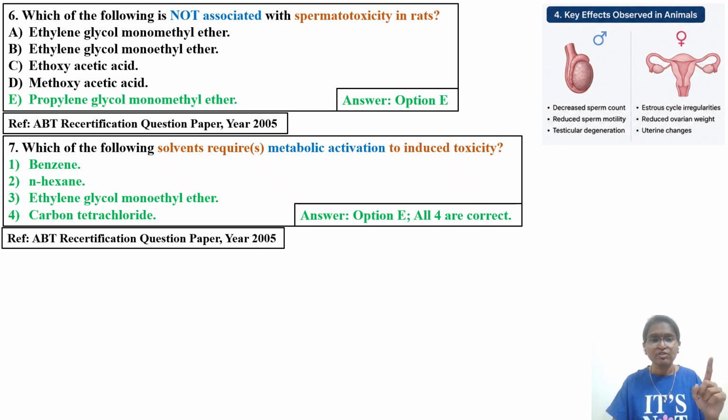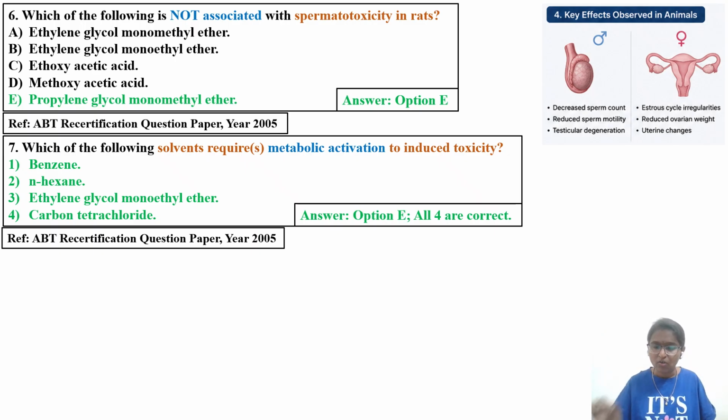Which of the following is not associated with spermatotoxicity in the case of rat? This is important, as I told you, glycols are going to affect reproductive toxicity, male as well as female reproductive organs, male fertility, and the estrous cycle in the case of female. The right answer is propylene glycol monomethyl ether. This particular type of glycol ether does not have any effect on the sperms in the case of rat. But ethylene glycol monomethyl ether, ethylene glycol monoethyl ether, ethoxyacetic acid, and methoxyacetic acid are all going to have an adverse effect, that is spermatotoxicity, in rats. This is very, very important.